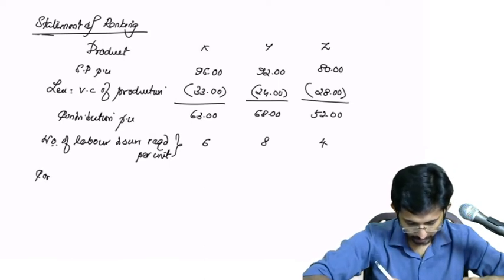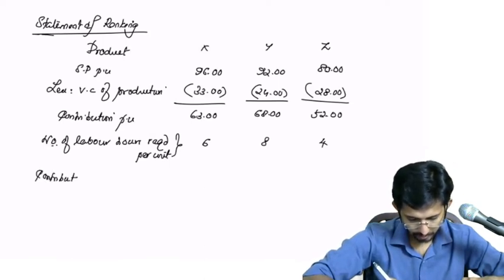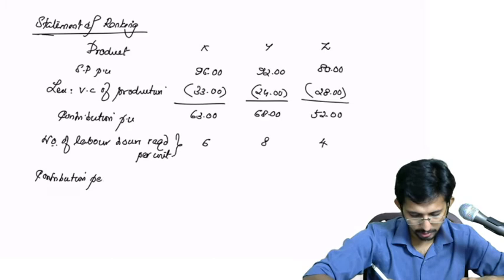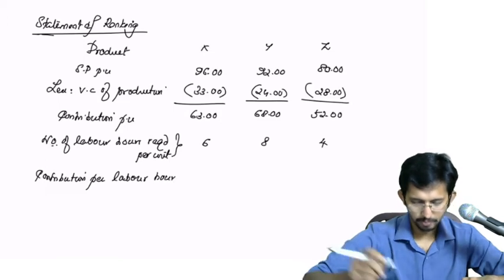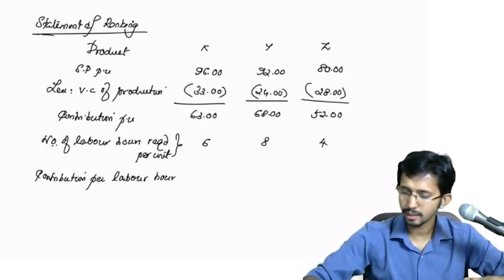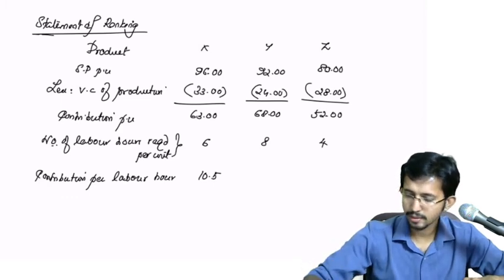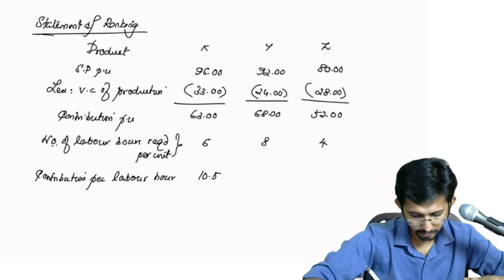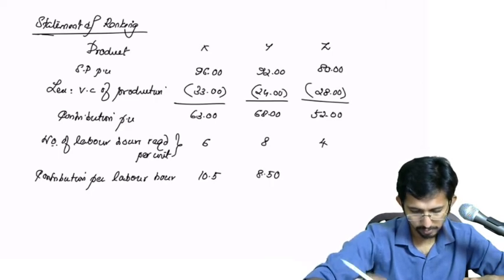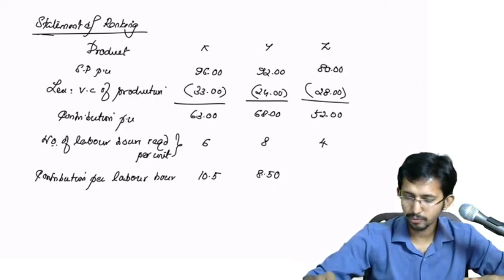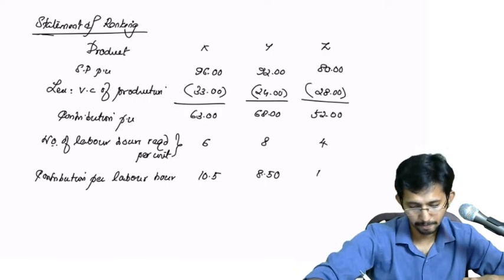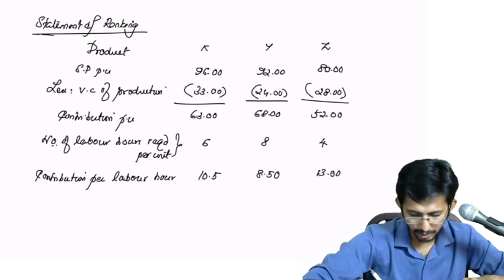Contribution per labor hour: 63 divided by 6 will be 10.5. Then 68 divided by 8 will be 8.5. Then 52 divided by 4 will be 13. So what about the ranking?